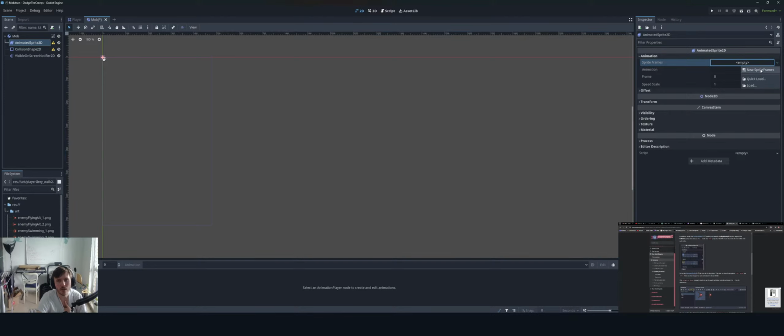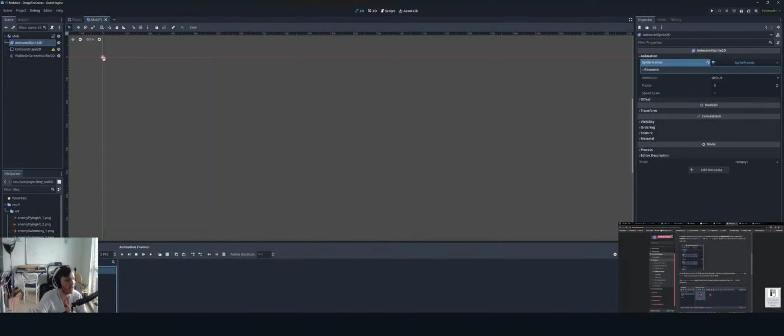Animation. Sprite frames. Like this. Okay, so we're going to call this one fly. This next one, swim. And this last one, walk. Okay, and then we could dump them. So flying. Here's fly. Boom. Swimming. Boom. Walking. Boom.